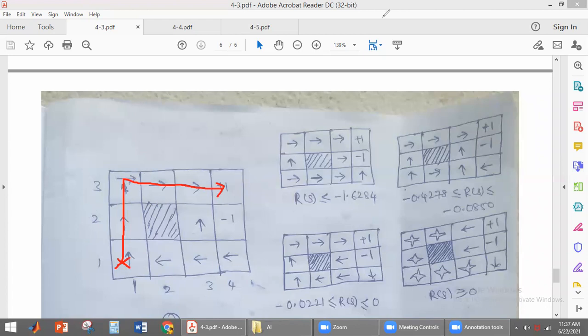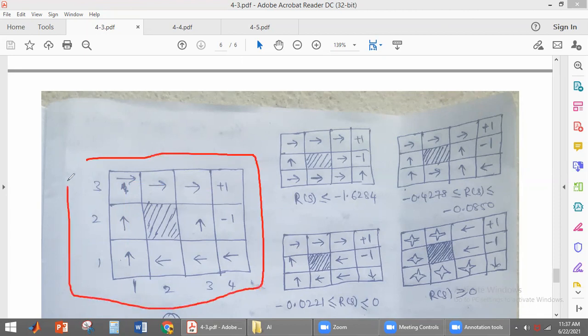Here this is the optimal policy of the 3x3 environment, whatever we have discussed. If the agent is here, it has to take this route to reach +1. If the agent is here, it has to take this route to reach +1. If the agent is here, it has to take this route to reach +1, like that. This is the optimal policy.